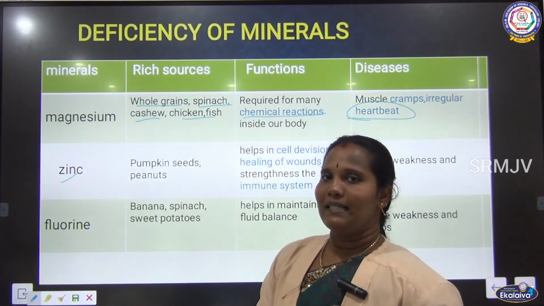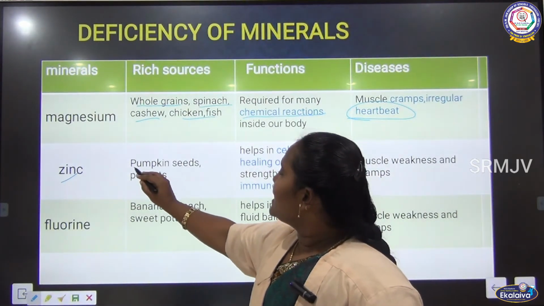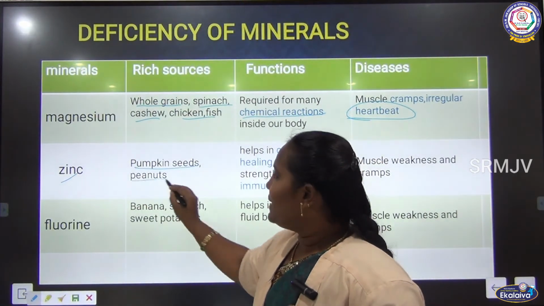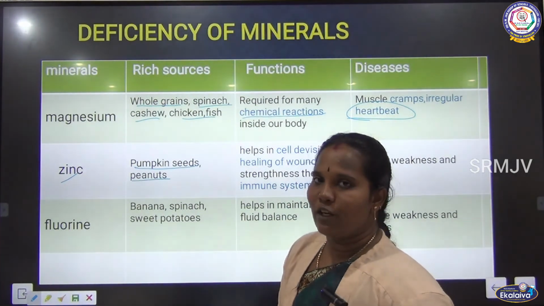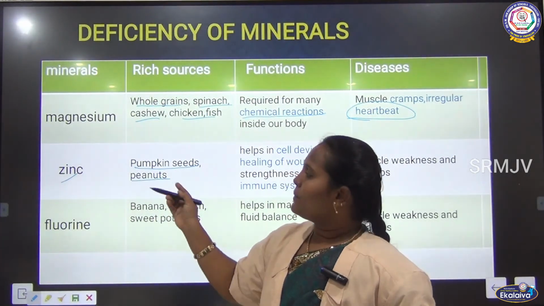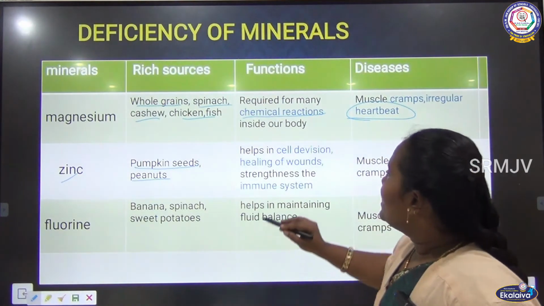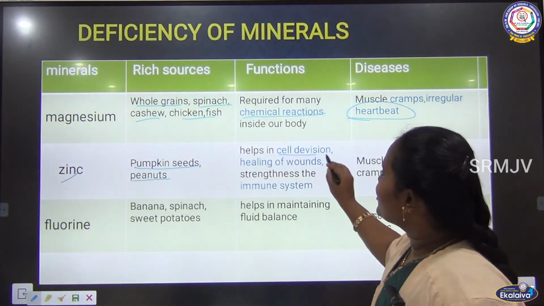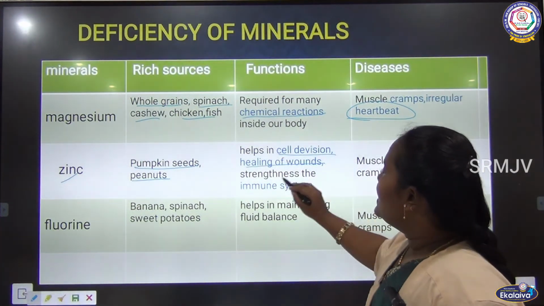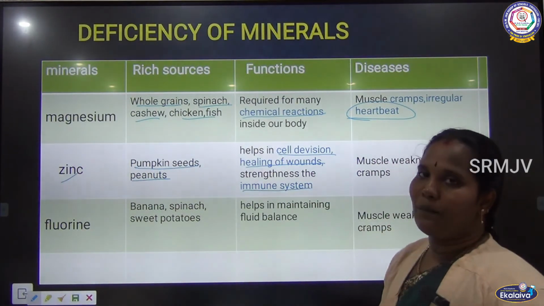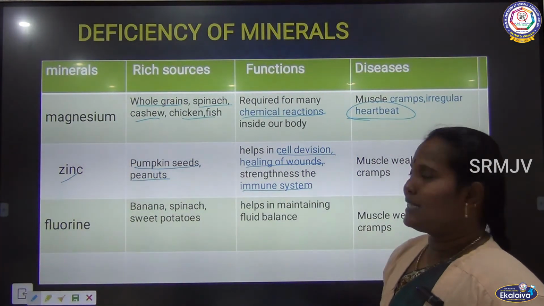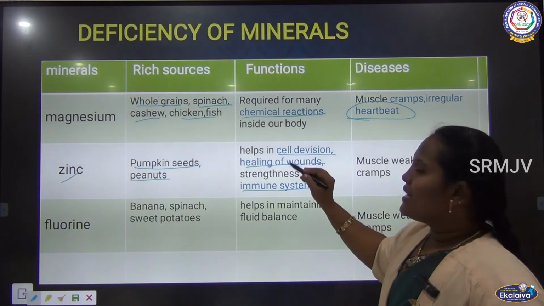Next one is zinc. Zinc is present in pumpkin seeds and peanuts. We know pumpkin seeds, and peanuts also contain zinc. Next, it helps in cell division and healing of wounds, and strengthens the immune system.